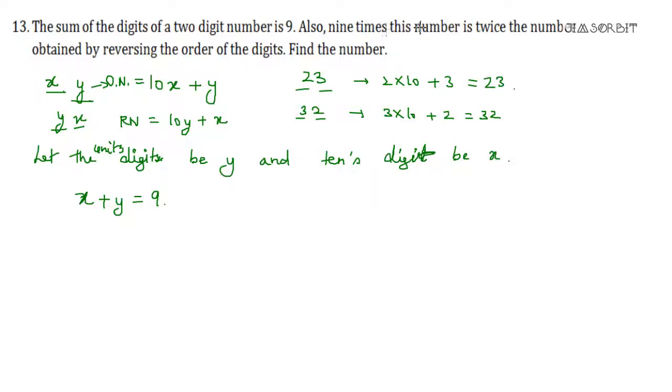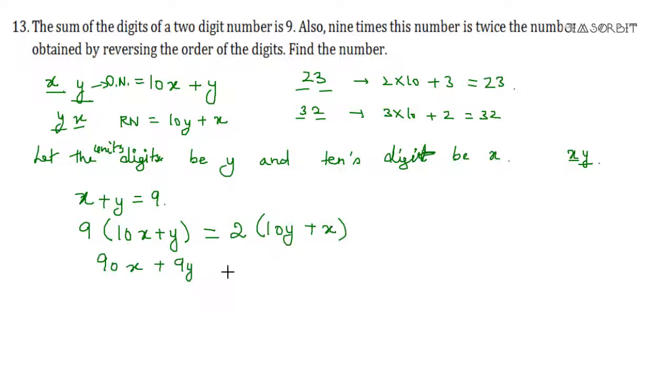And also 9 times this number. So 9 times which? Original number. Original number is written in this way. So 9 times the original number 10x plus y is equal to twice, means 2 times, the number obtained by reversing. So reverse number is this. So 2 times this. Simple. We can easily write it. So just simplify this. Let us get 90x plus 9y is equal to 20y plus 2x. So we will have 90x minus 2x, so 88x is equal to 20y minus 9y.